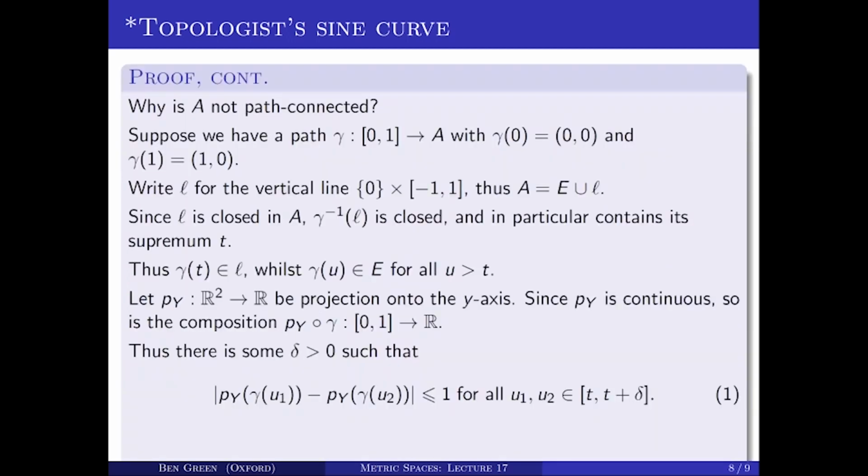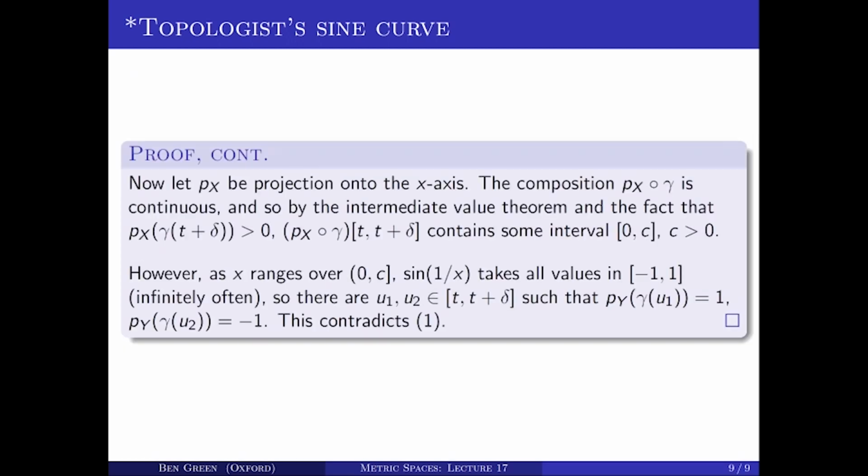So just go back to the previous slide. I've shown that in this little interval from t up to t plus delta, the distance between the y coordinates of the gammas is never more than 1. But then, by looking at the x coordinates, I've shown that in any such interval, t up to t plus delta, there must be some y coordinates of gammas that are both 1 and minus 1. And these two statements are contradictory.